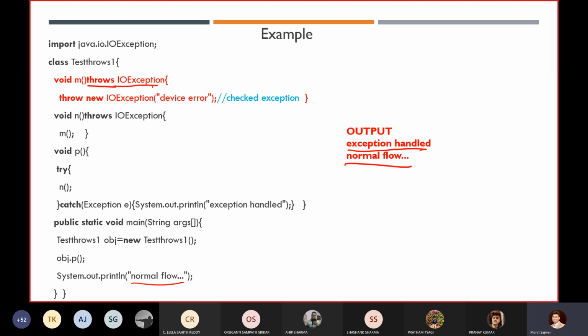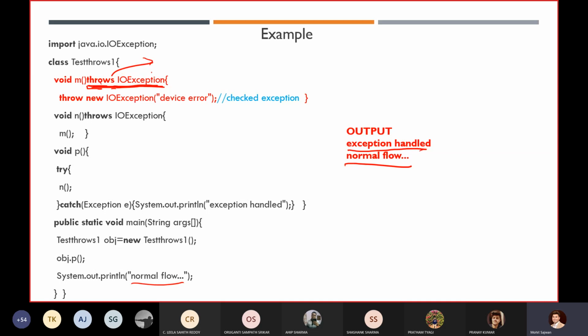Remember, this is the keyword you have to use. In your labs, if you solve the fourth problem of lab 1, you will get a question where you have to use this key concept of the throws keyword. Using the throws keyword, you are delegating. It means that the particular method is not solving the exception. I am telling my caller method, the method calling this particular method, to handle it.